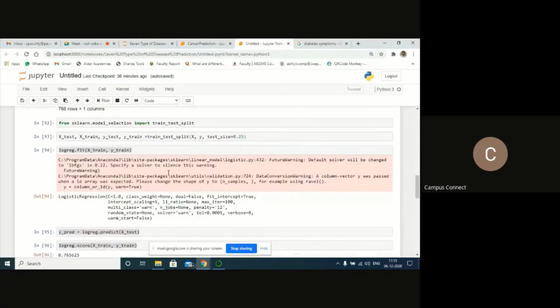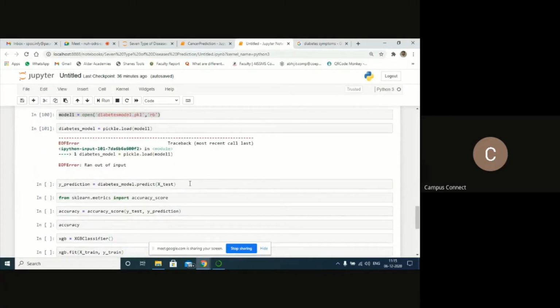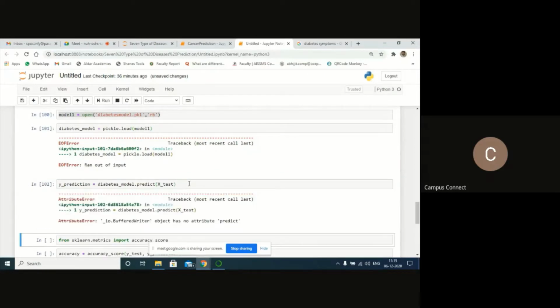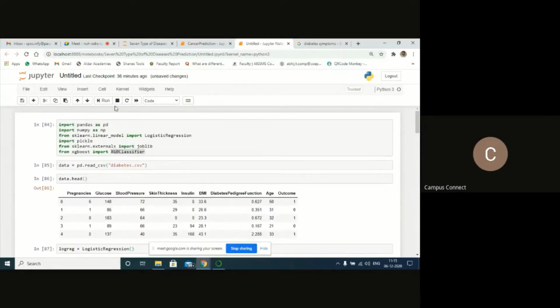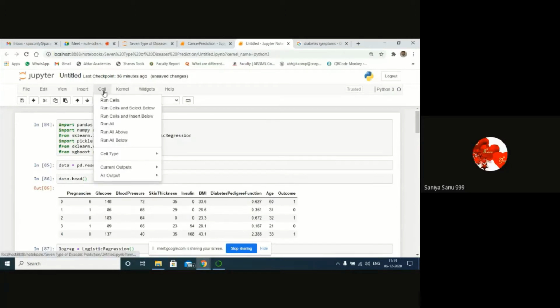One second. Let's try to run again. Diabetes. One second, participants.